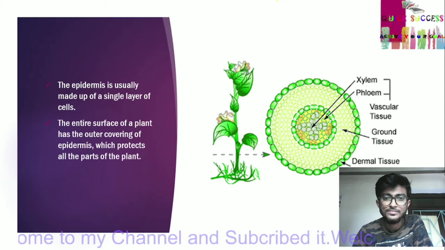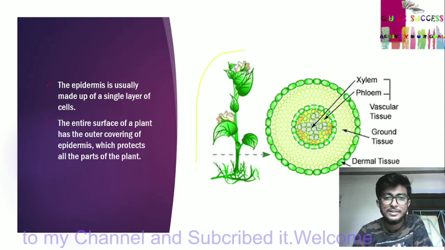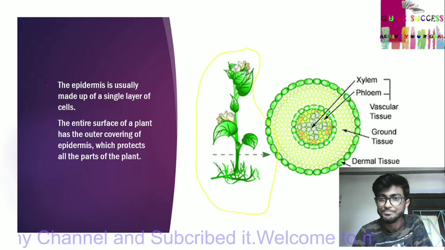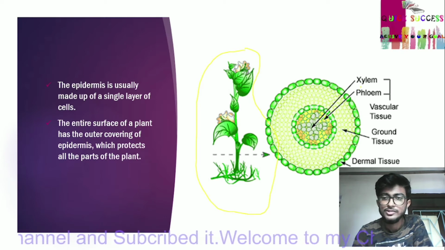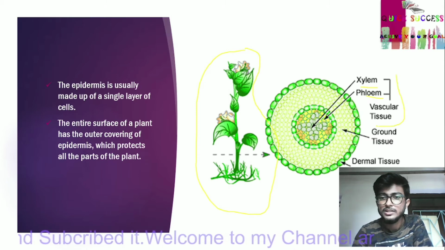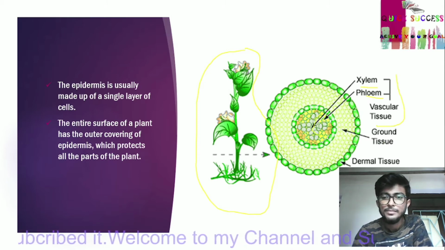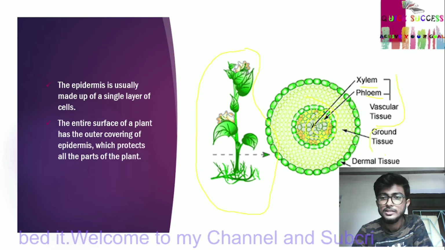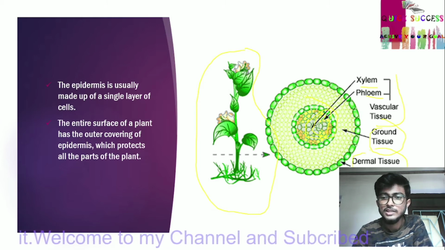This is the simple plant and a cross section of xylem and phloem. This is the vascular tissue, xylem and phloem. This is ground tissue. This is dermal tissue.